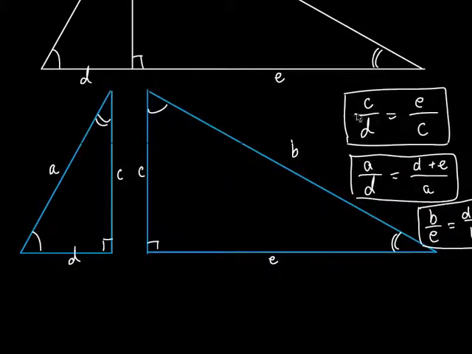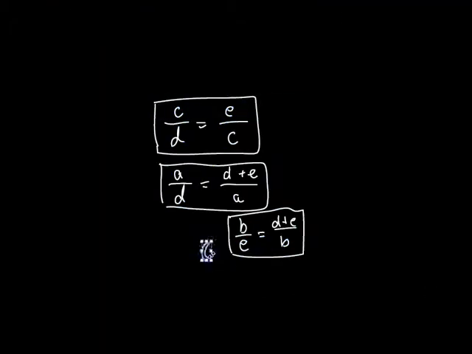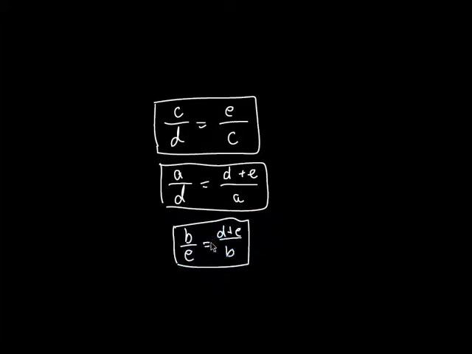In fact, let's just copy this. Get rid of that. Okay, let's just get rid of that. Is that alright? There we go.